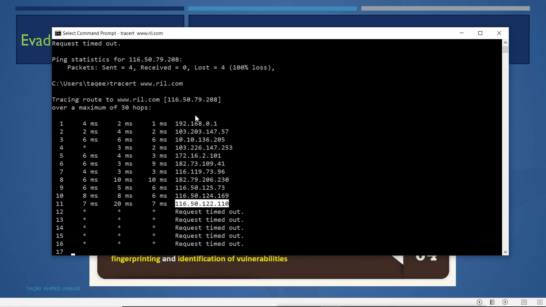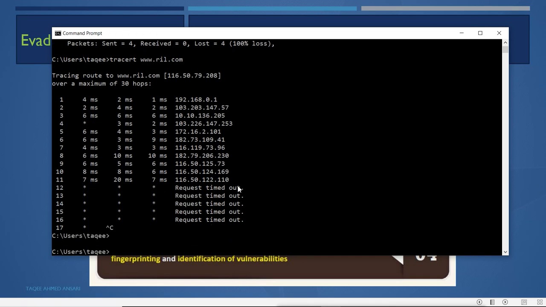So maybe this is the firewall, or maybe this is the router, and after the router we have a firewall. Now maybe this IP is a firewall, or maybe after this router, this IP, there is a firewall we have. Now what we can do here, in Windows machine there is no option there, but in Linux machine we have an option. I will close here first, and I will go to the Kali machine now.